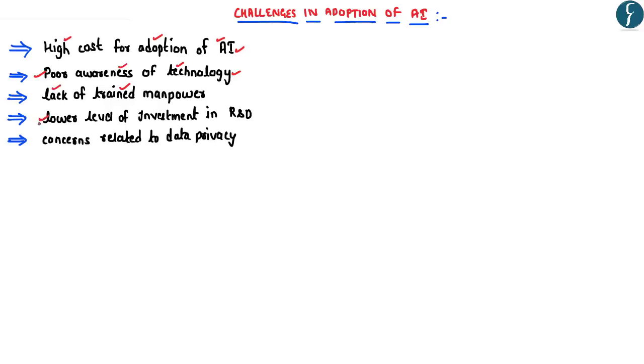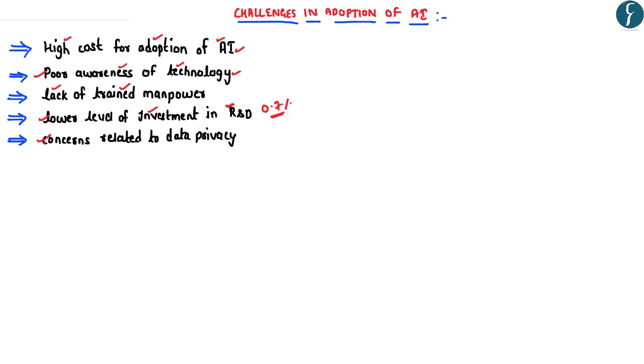Further, we have to understand that in order to develop artificial intelligence, we need to spend a large amount of money on research and development. However, if you look at the R&D ecosystem in India, presently the level of investment in research and development is hardly around 0.7% of its GDP. And this is considered to be quite low as compared to other countries.